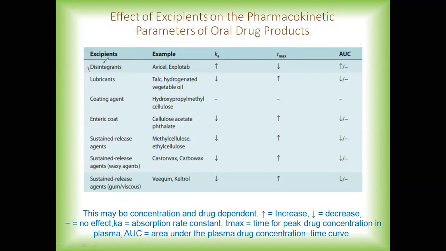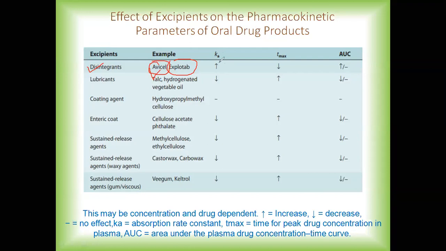Now the first example is of disintegrants. These are the brand names for the disintegrants: we have Avicel, then we have Explotab. When these disintegrants are added, they have an effect on the pharmacokinetic parameters. Mainly, in terms of the absorption rate constant, there is an increase, because disintegrants such as Avicel and Explotab are super disintegrants, which increase the disintegration.